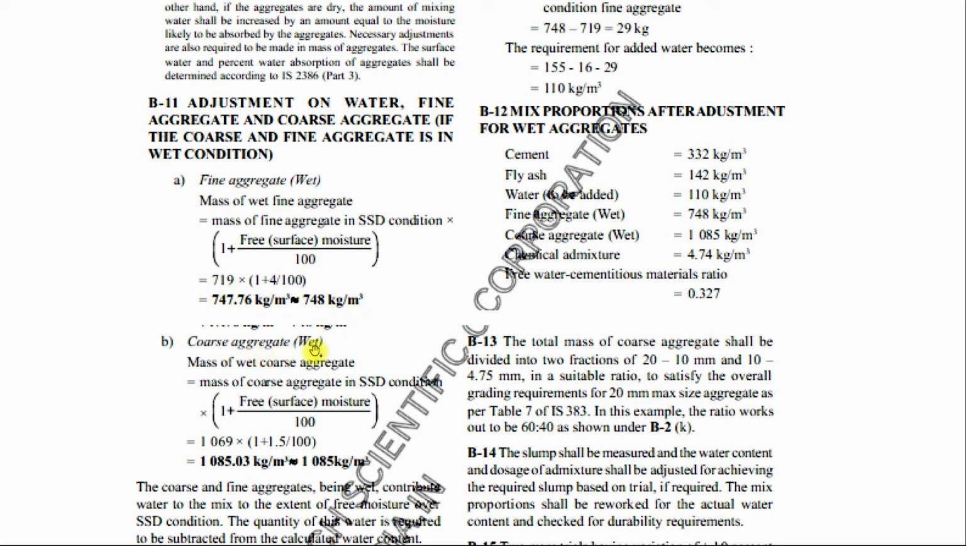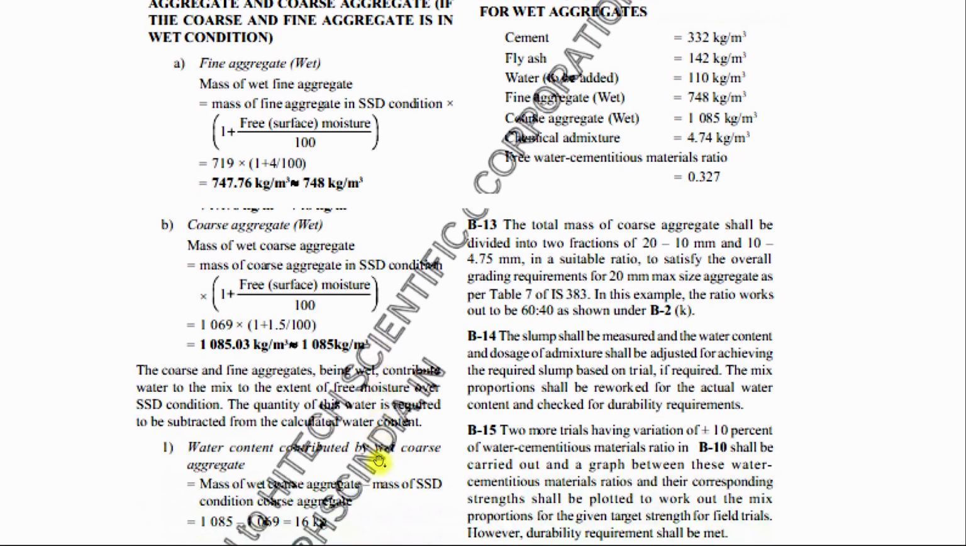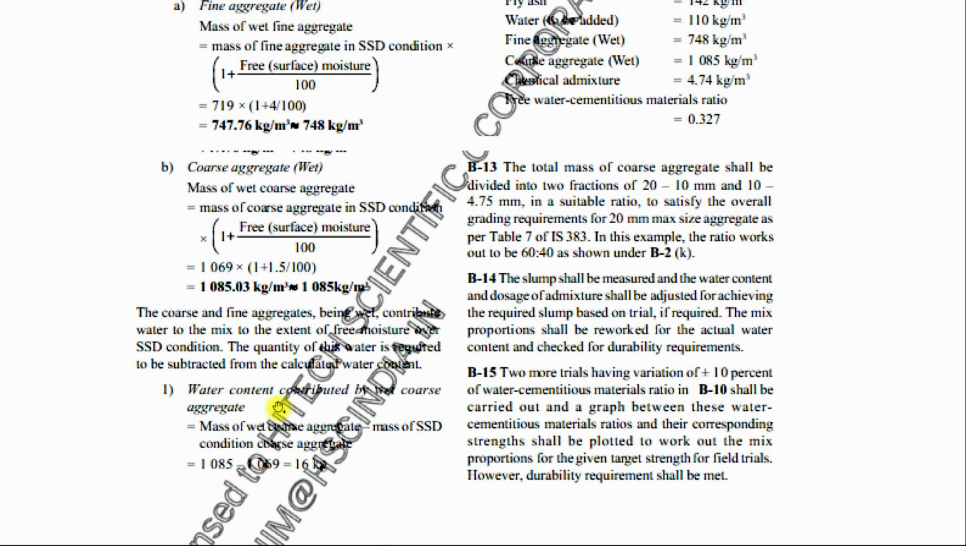And coarse aggregate in wet condition can also be calculated: the mass of wet coarse aggregate is equal to the mass of coarse aggregate in SSD condition into 1 plus free surface moisture divided by 100. These are the corrections that need to be done. After getting the coarse and fine aggregate weights in wet condition, we need to calculate the water content contributed by wet coarse aggregate, that is the mass of wet coarse aggregate minus the mass in SSD condition. You can see here for coarse aggregate the mass of wet coarse aggregate is 1085 kg per meter cube, and this 1069 is the amount required as per the SSD condition.